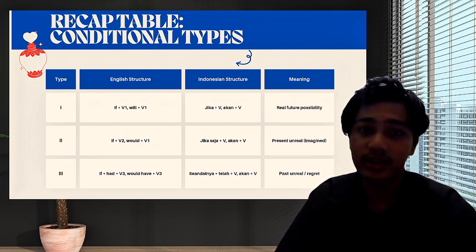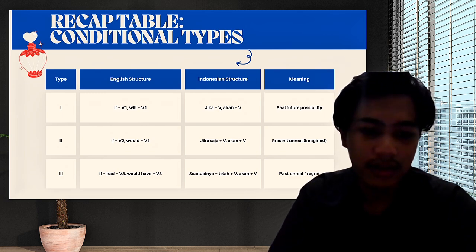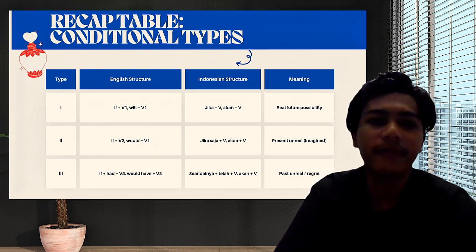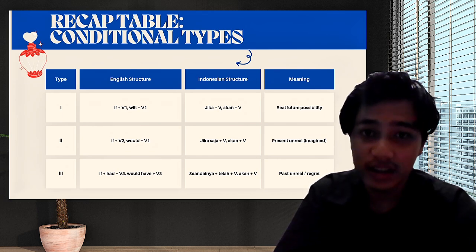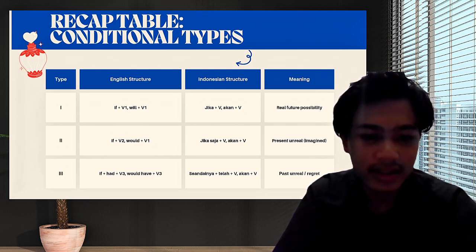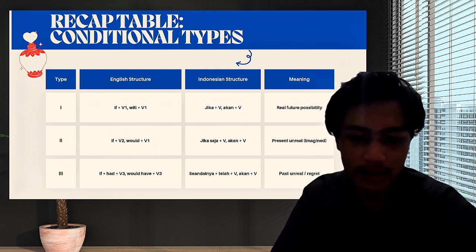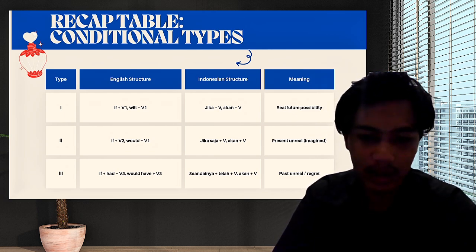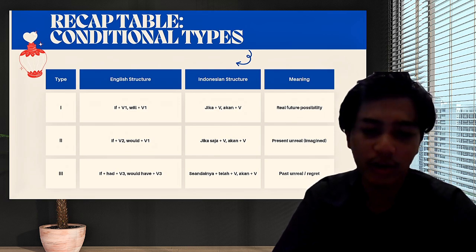And then the third type is if plus had plus verb 3 and would have plus verb 3. For the Indonesian structure it is seandainya plus telah plus verb and akan plus verb. This means past unreal or regrets.